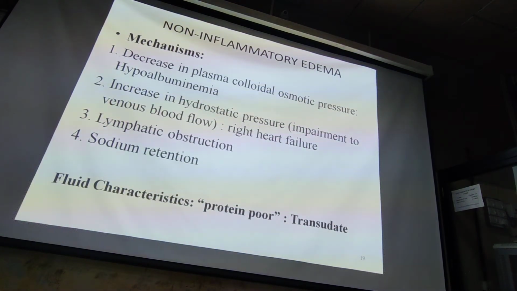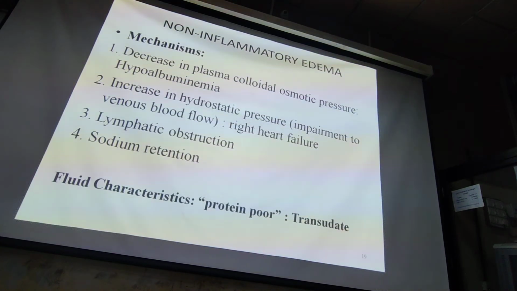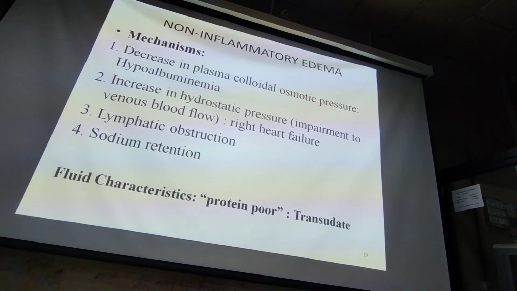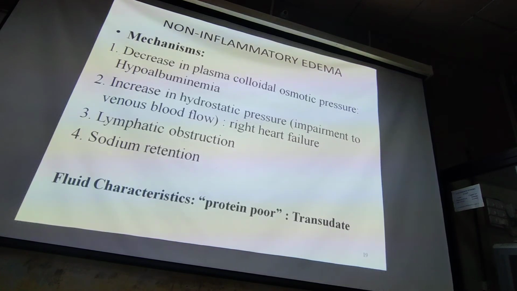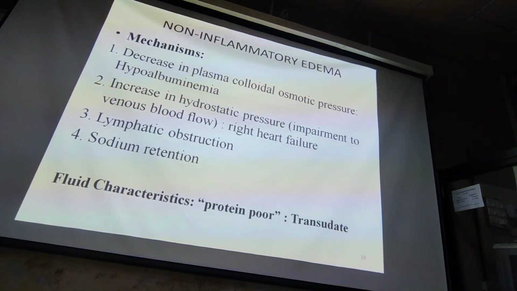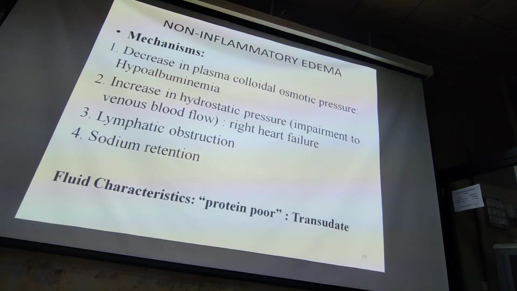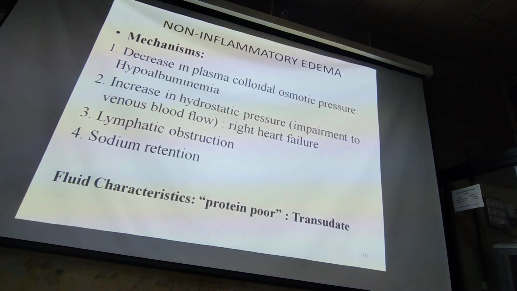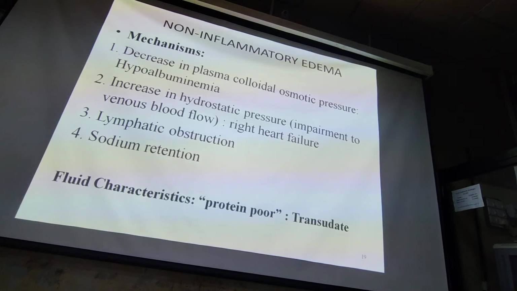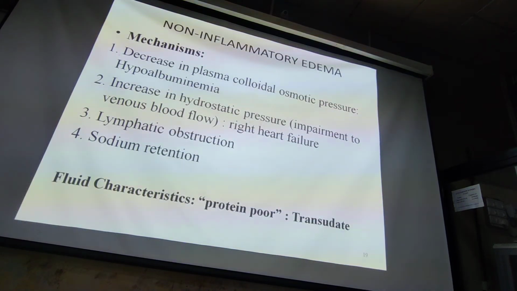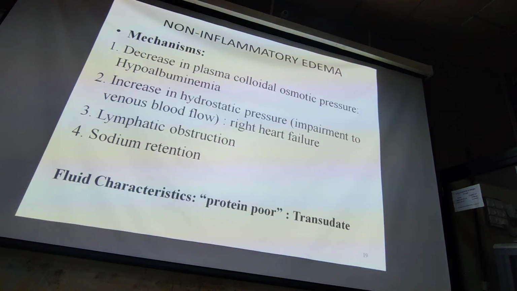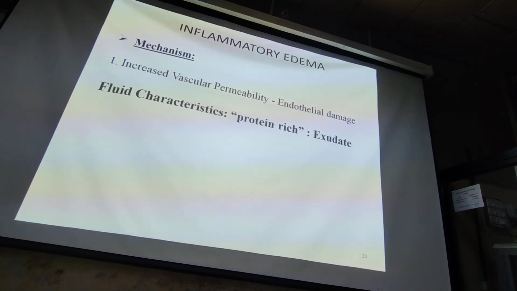The edema fluid may be either transudate or exudate. It is very important, you may get a question in your exam: transudate, exudate, short notes or difference, basic mechanism. What is transudate? Transudate is edema fluid that is protein poor, and exudate is protein rich.